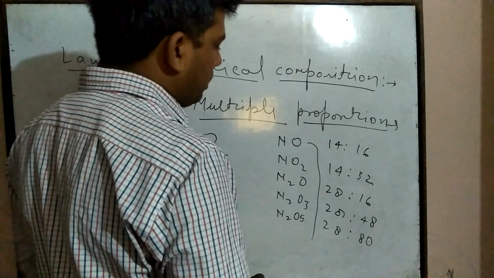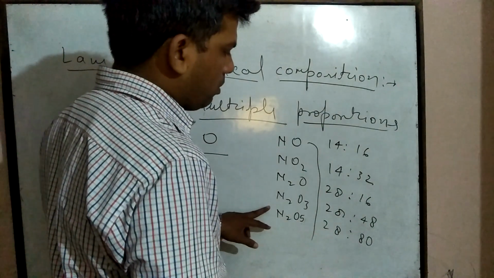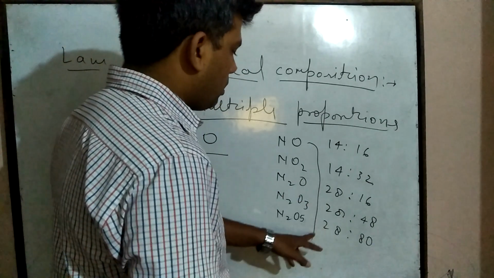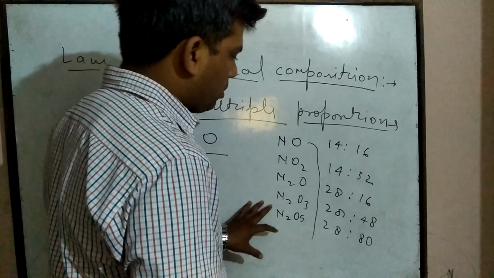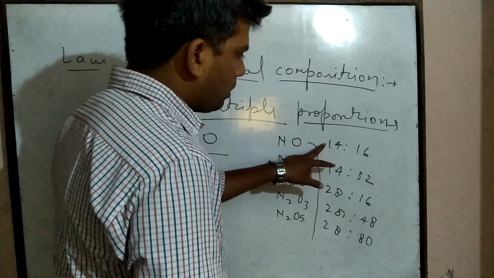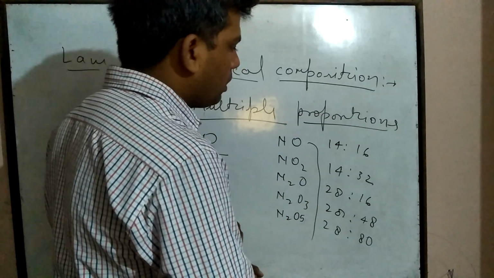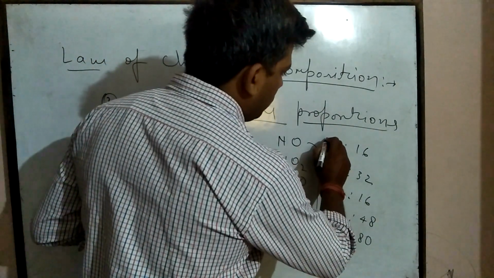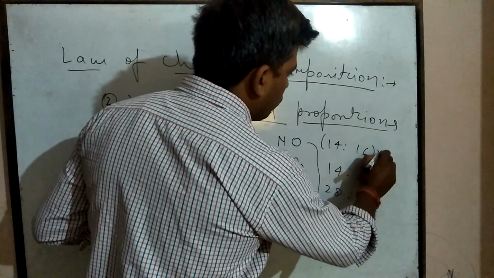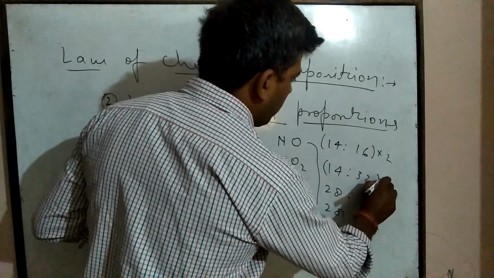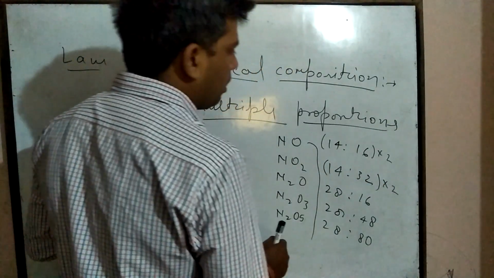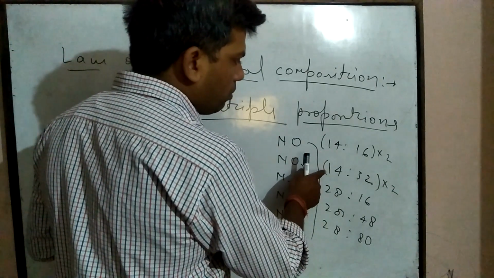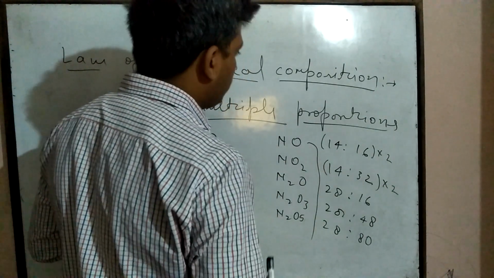Now, if we take a fixed mass of nitrogen, here 28, 28, 28. In three compounds the mass of nitrogen is fixed, but in these two compounds the mass of nitrogen is 14. That's why we multiply this ratio by 2, and then the mass of nitrogen in these compounds will be equal to 28.